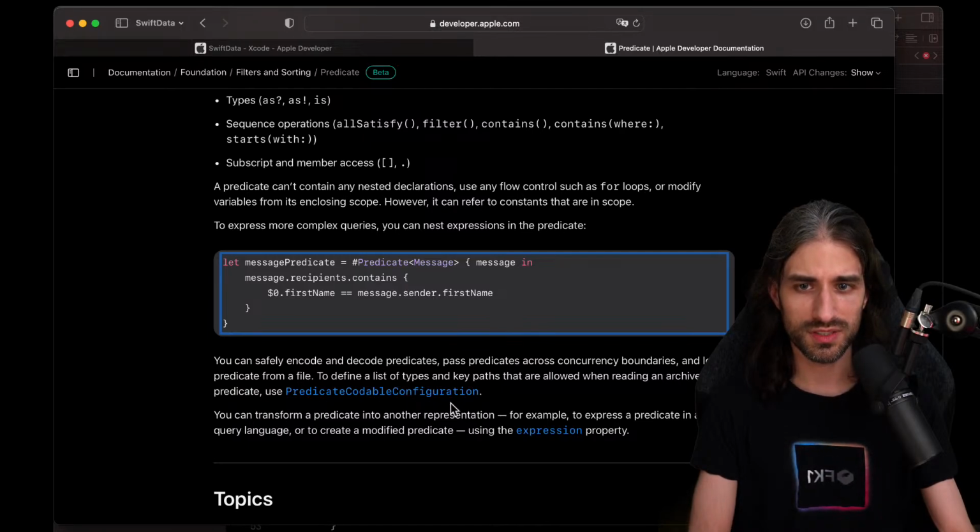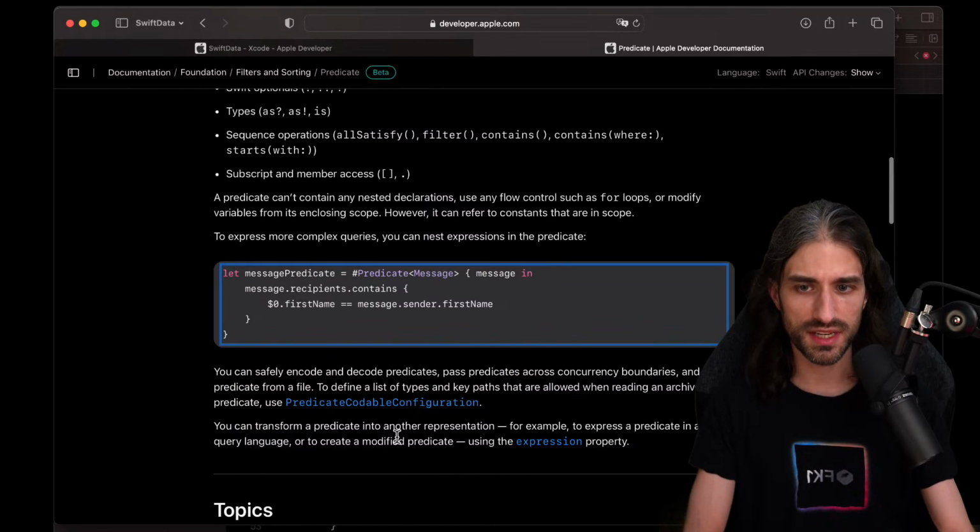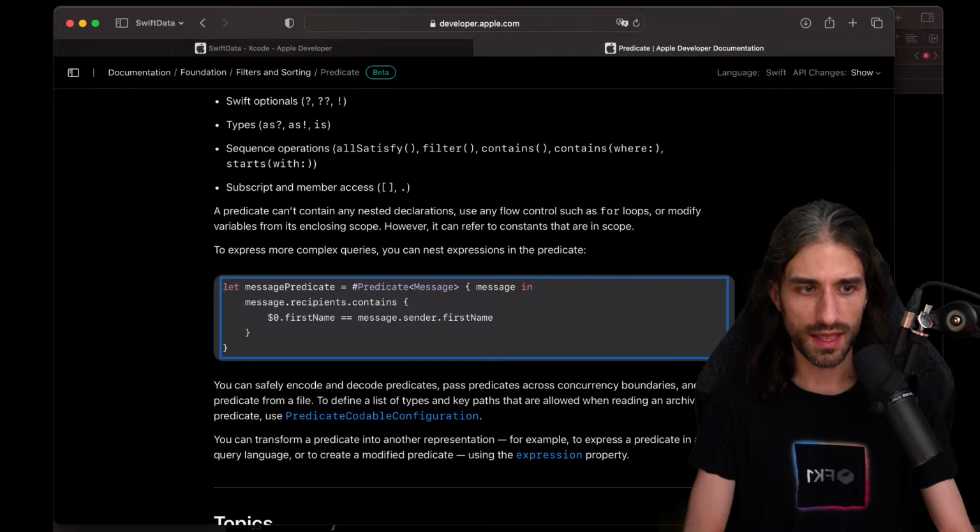So if you're using a key path, I guess you still need to make that key path codable, because key paths are not codable from what I remember. Okay. And you can transform a predicate into another representation, for example, to express a predicate in another query language, or to create a modified predicate. So it seems predicates are pretty powerful.